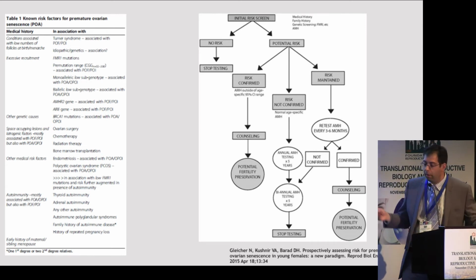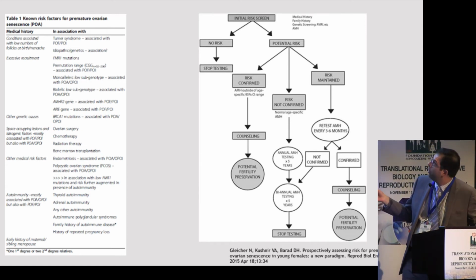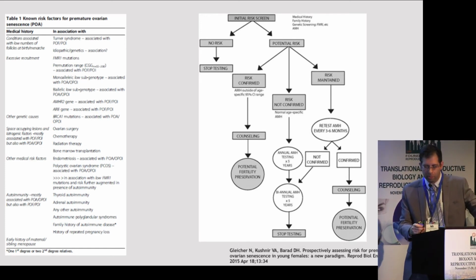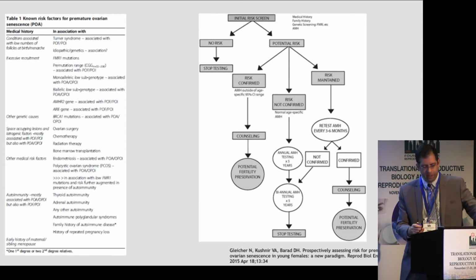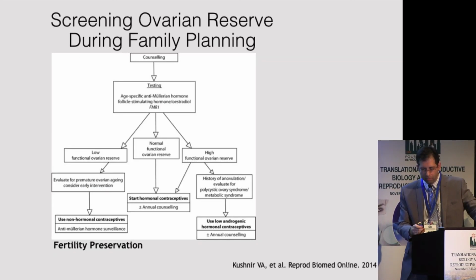If these women can potentially be screened via this kind of algorithm, and if they're found to be at risk, we have options now for them, which includes fertility preservation. They can also be monitored with serial anti-Müllerian hormone levels, and if it's really dropping off very quickly, then maybe that would trigger us to act sooner rather than later.